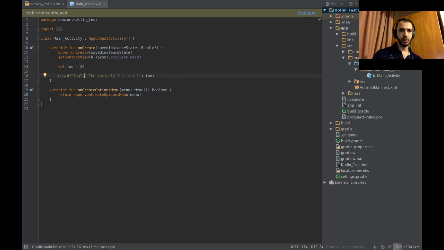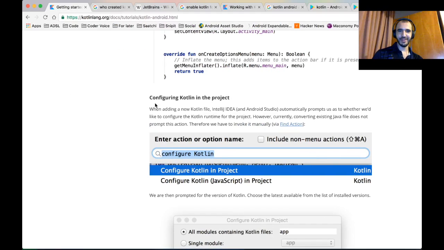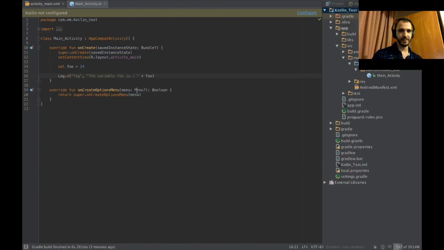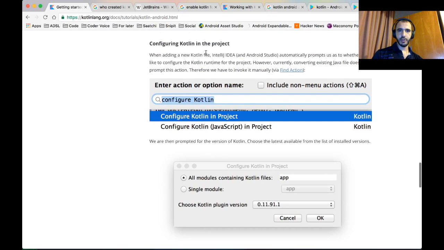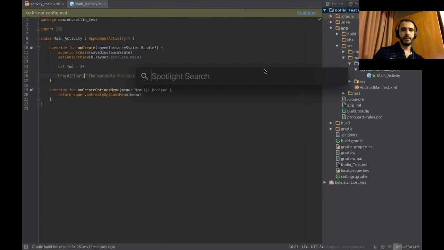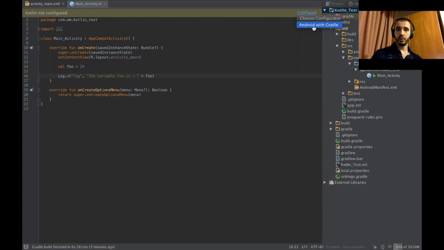Convert to Kotlin. Okay, it didn't convert. The log is a log, I guess. Whatever. Let's configure Kotlin in the project. When adding a new Kotlin file, it asks whether we'd like to configure the Kotlin runtime for the project. However, currently converting an existing Java file does not prompt this action. Therefore, we have to do it manually. Okay. Kotlin not configured. Oh, there we go. Configure.